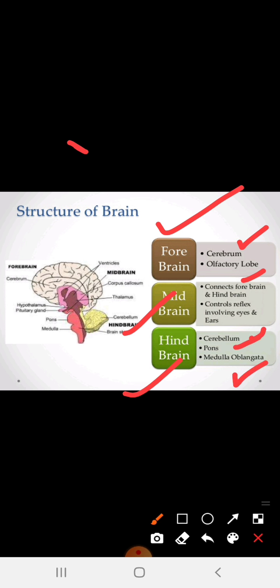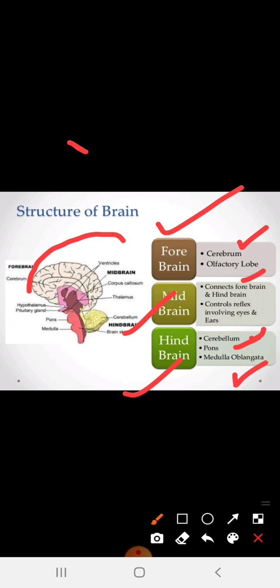the medulla oblongata. Okay, so let's discuss how we are going to draw this. We have already done how we can draw this concept. While remembering the key points, first you have to divide the brain into three parts. First is the forebrain, which is in the upper part of the brain. You can see the cerebrum here.